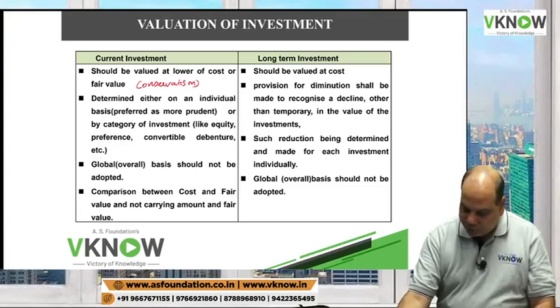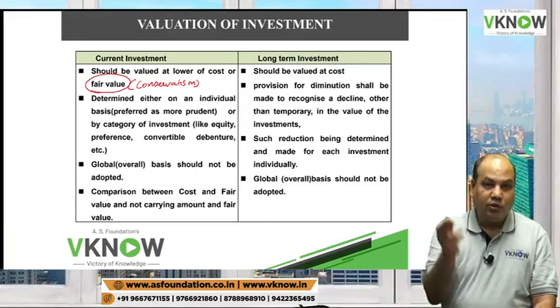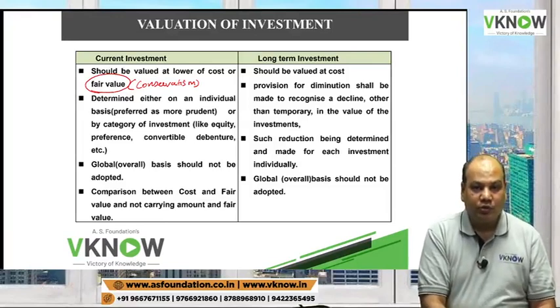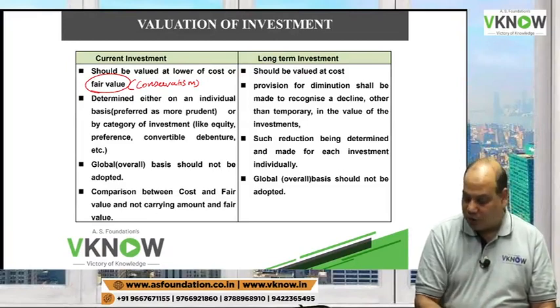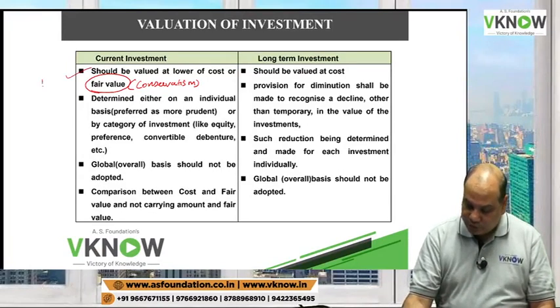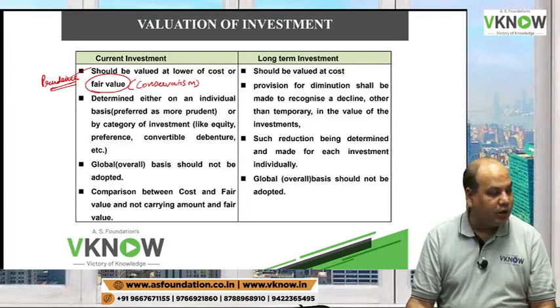Conservatism. If the fair value goes up, ignore. But if the fair value falls down, then record the loss. Loss will be recorded. Gain will not be recorded. So conservatism or prudence. What your teachers must have taught you, the concept of prudence. Anticipated gain will not get recognized, but anticipated loss might get recognized.